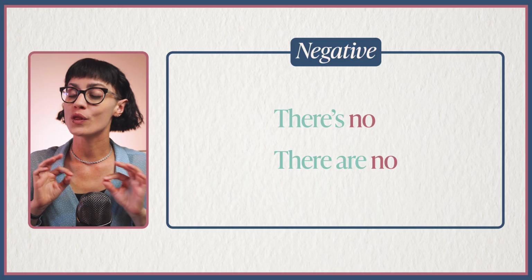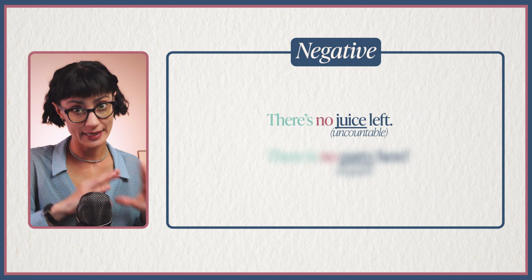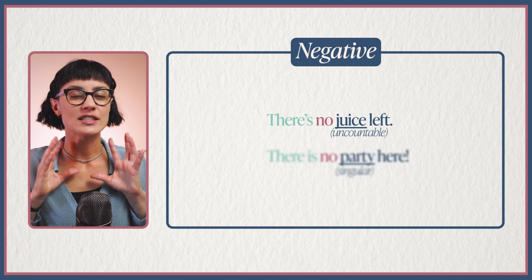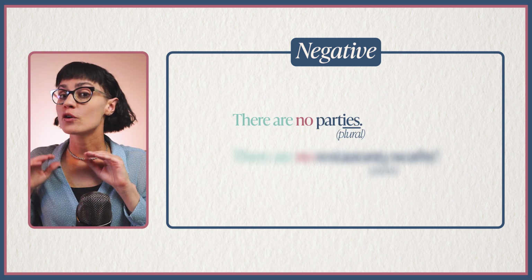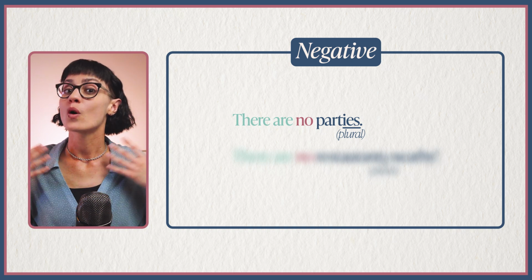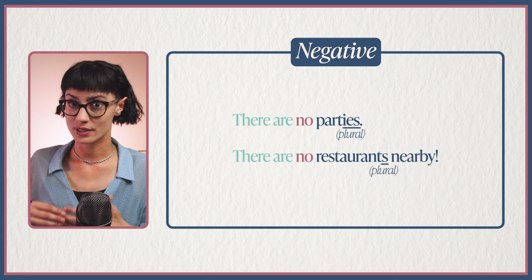Sometimes to really emphasize the lack of something, we can say there's no or there are no. For example, there's no juice left. There's no party here. There are no parties. Or there are no restaurants nearby. All right, so those are our negative sentences.